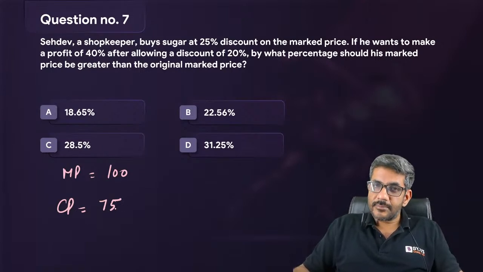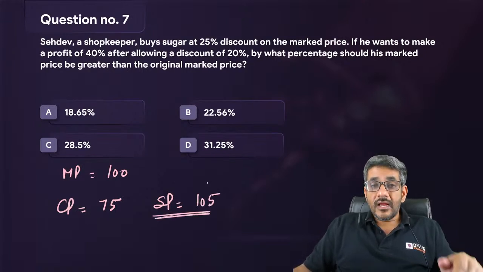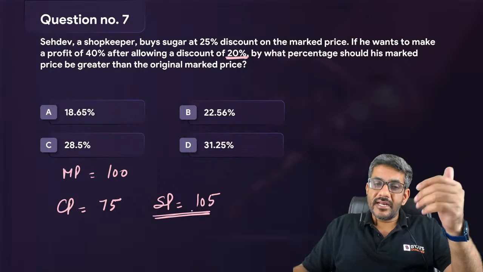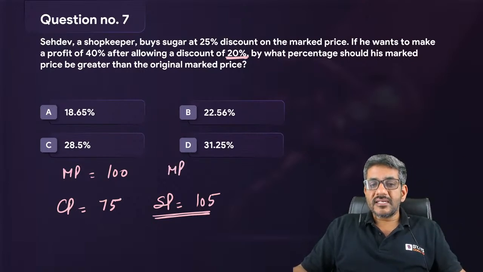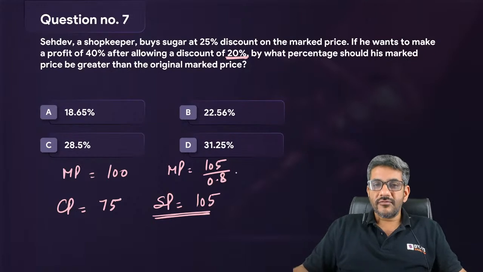He wants to make a profit of 40% after allowing a discount of 20%. वो इस पे 40% का profit चाह रहा है. That means he wants selling price of 75 plus 40% of this. 40% होता है इसका 30. He wants a selling price of 105. And this selling price is there after allowing a discount of 20%. इसका मतलब ये marked price से 20% कम है. So the marked price that he wants is 105 divided by 0.8, right? After 20% discount, it is 105.